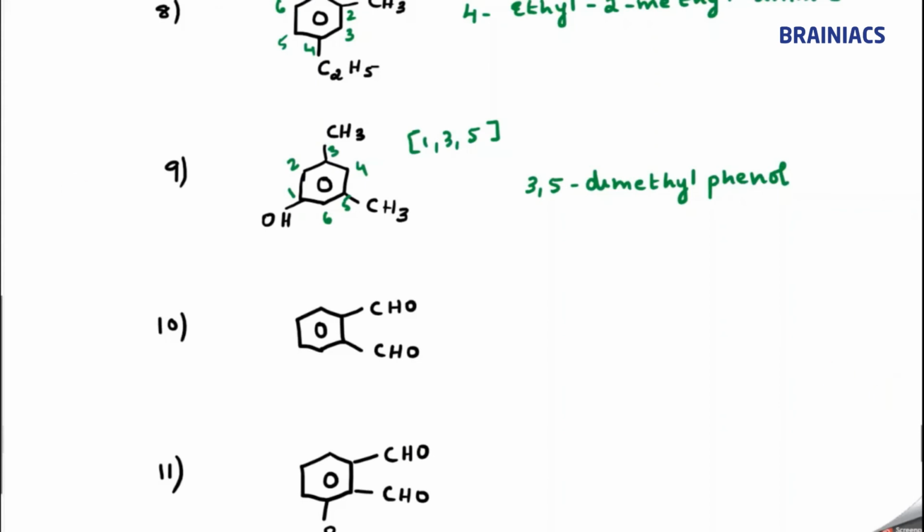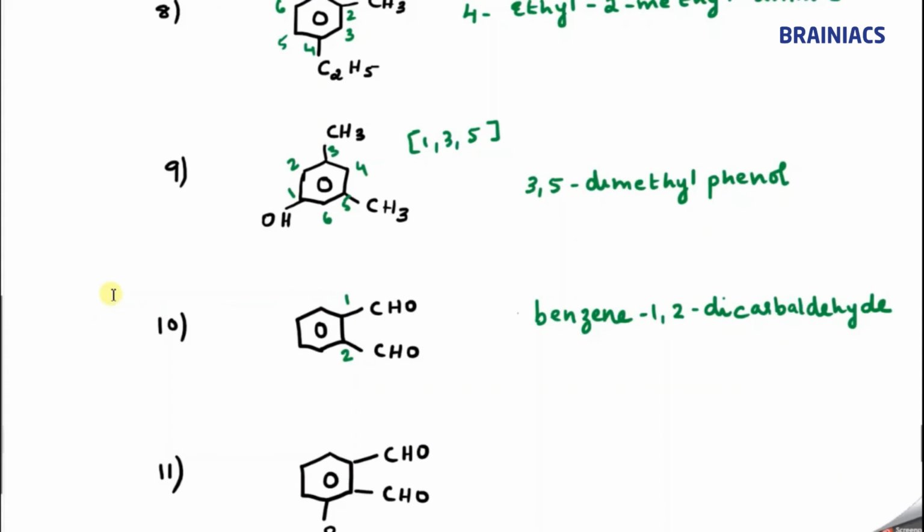Now what about the next compound? Can anybody tell? Two CHO groups are there. So how can you tell? We already learned questions like this. So again here you can number it 1, 2. So I can say benzene-1,2-dicarbaldehyde. Benzene 1,2-dicarbaldehyde, correct?